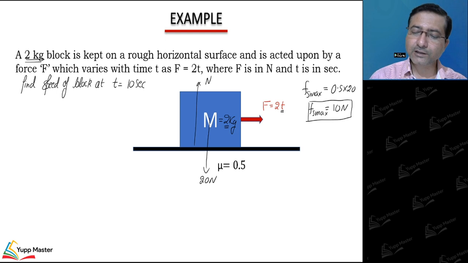Initially friction will try to balance this external force. As external force keeps increasing, this static friction force increases. When this static friction force reaches its maximum value, after that it cannot balance this F.